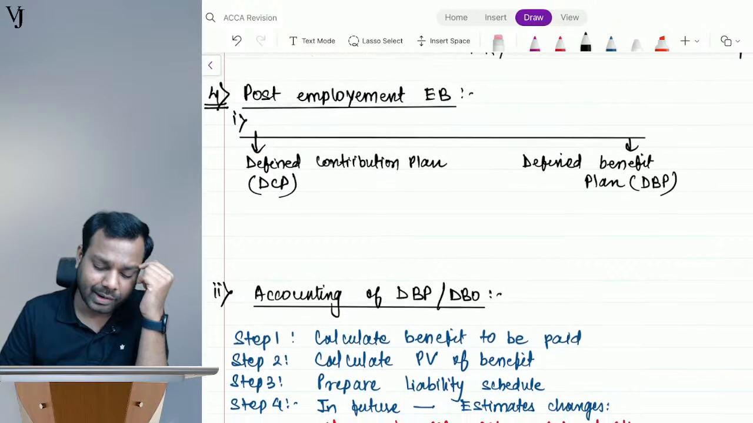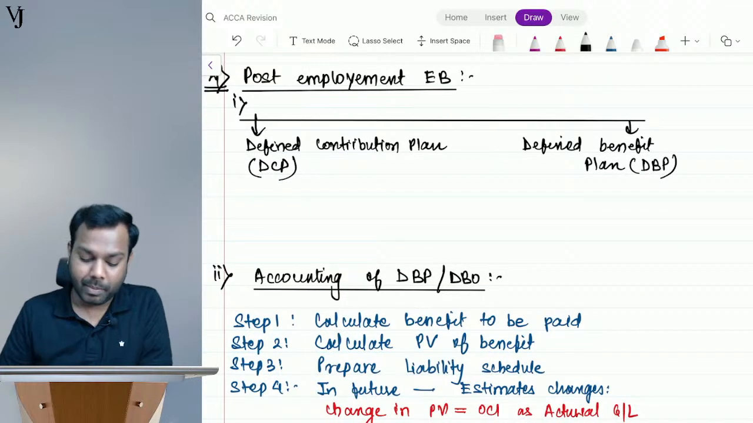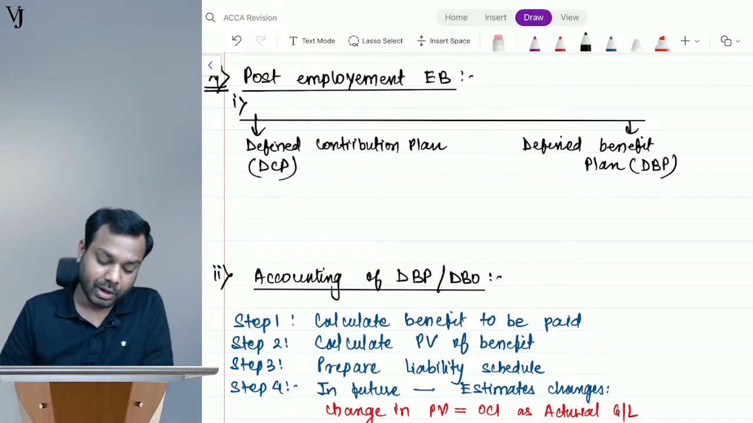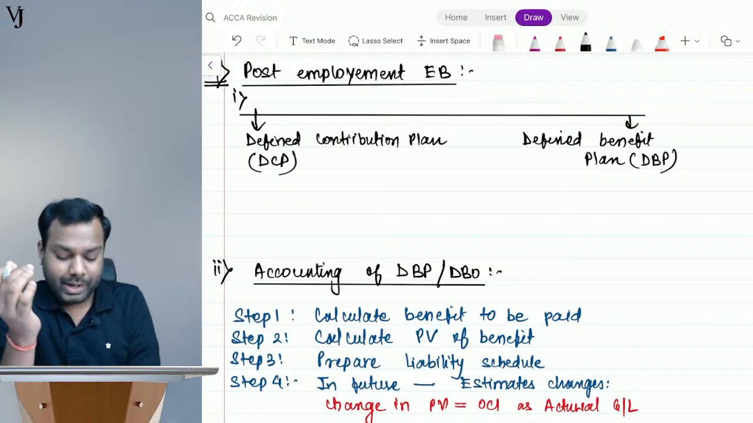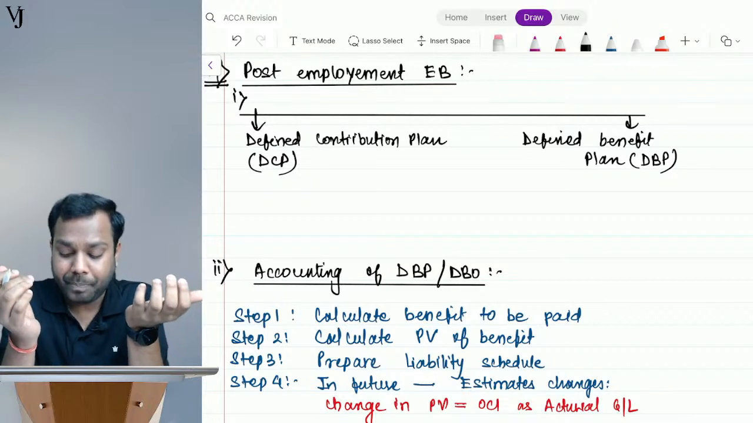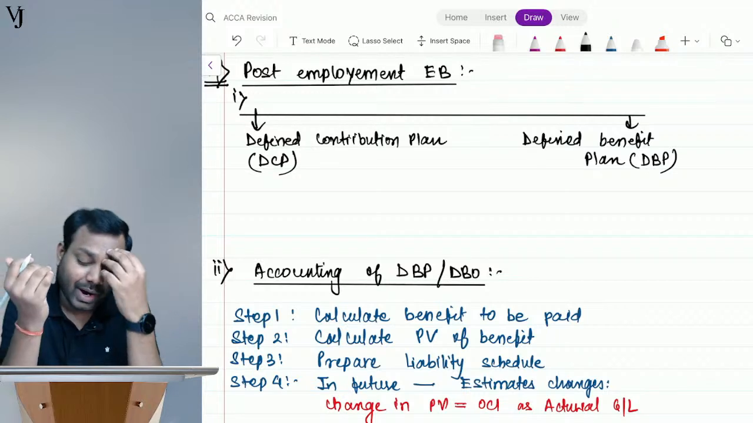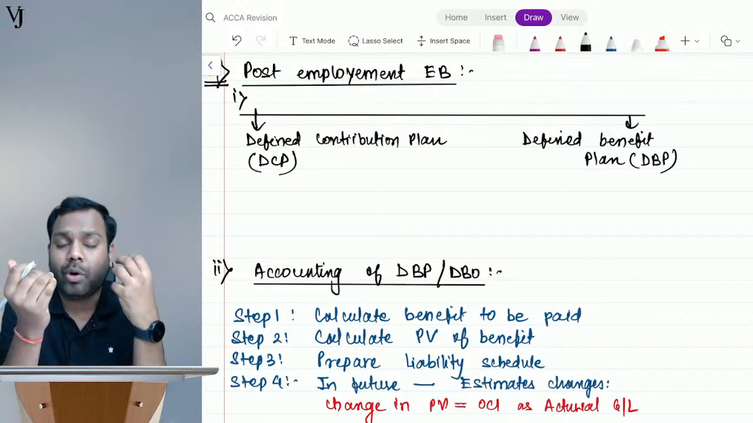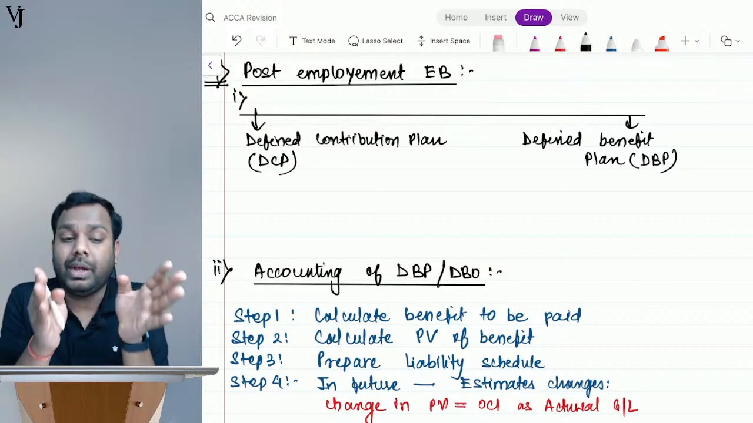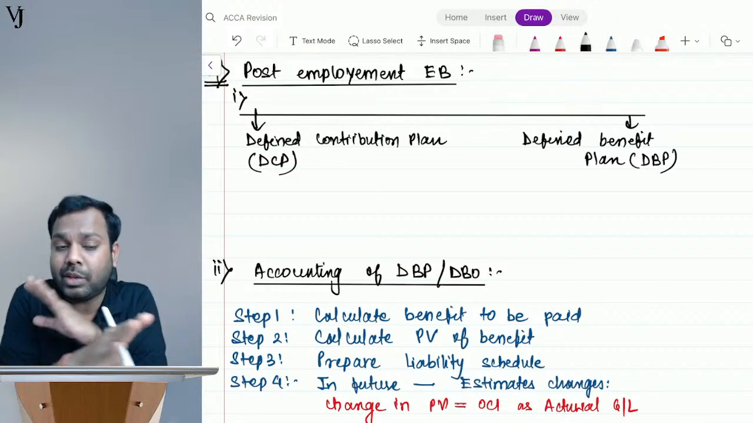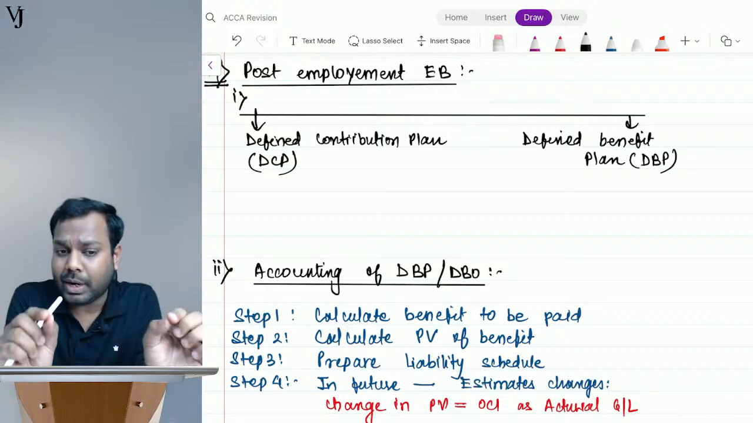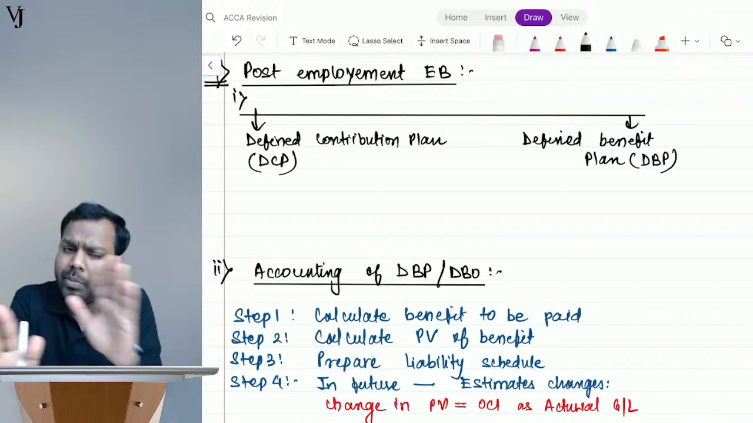Now come to the next type, that is post-employment employee benefits. It can be of two types. One is a defined contribution plan and one is a defined benefit obligation or defined benefit plan. See, in defined contribution, the entity's obligation is to contribute every year, and then the responsibility is over. Every year you contribute a fixed amount and your responsibility is over.